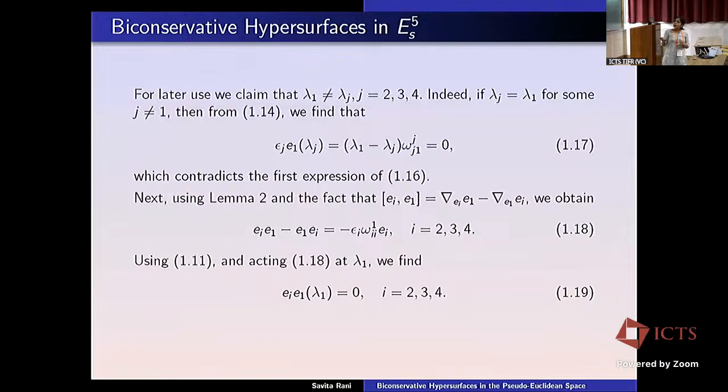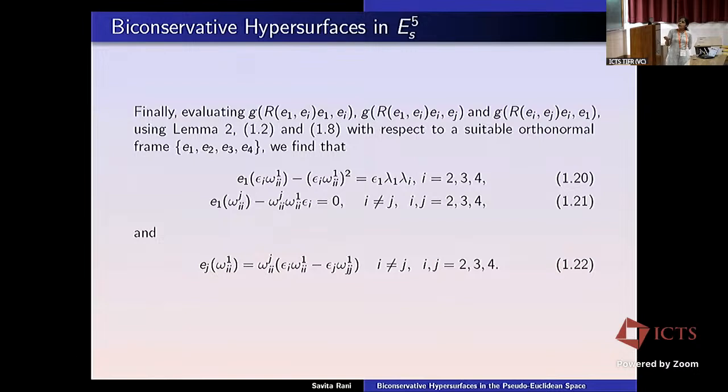So by using this, we consider that they are not equal, and then by using Lemma 2 and the fact of this Lie bracket, we obtain this relation. When we act this on λ1, we see that it is non-zero, but in the other direction, when we apply another covariant derivative, it turns out to be 0. Then we evaluate the Riemann curvature tensor and take its inner product, and we find that these types of relations on the connection forms will hold.